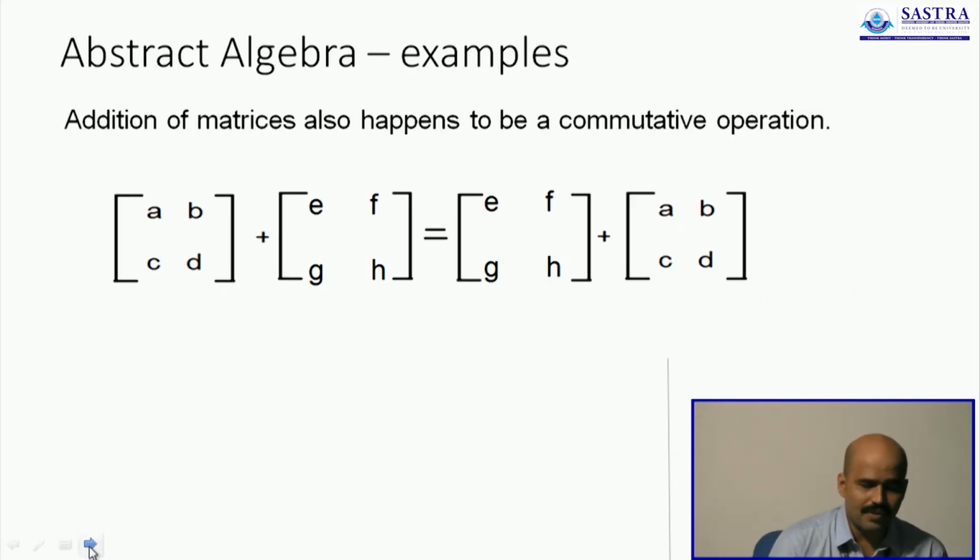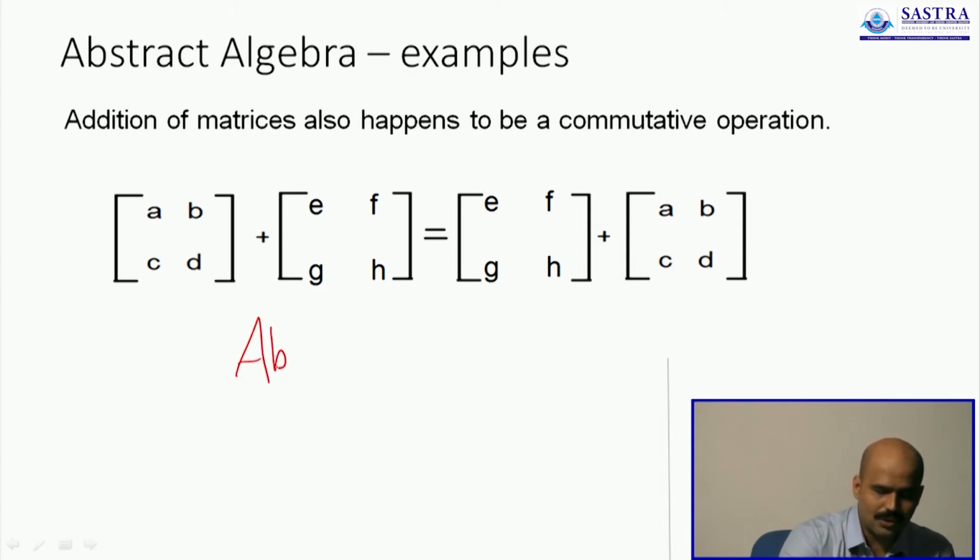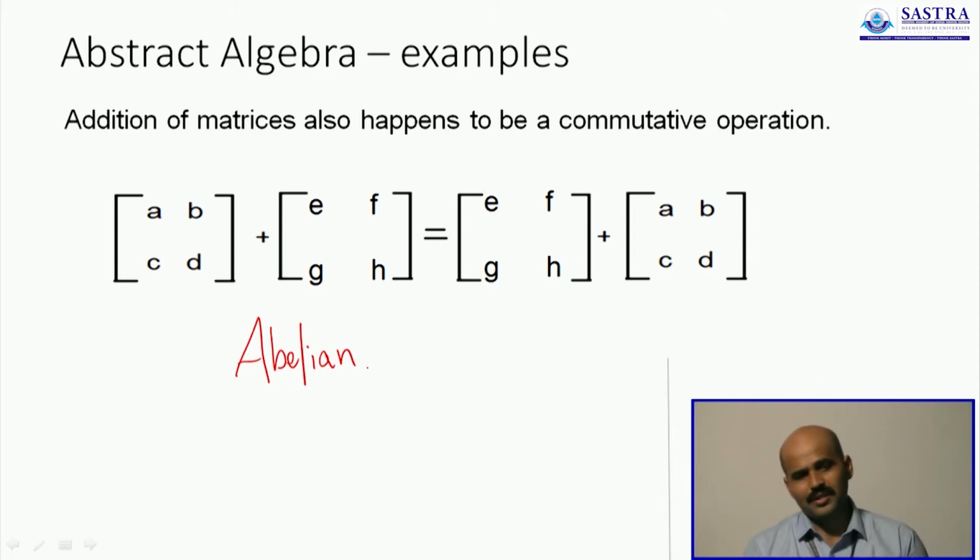And it is also obvious that matrix addition is commutative, because you are going to do only element wise addition, and element wise addition has always been commutative ever since addition was considered as a binary operation. Hence you will see that this group is also abelian. It is an abelian group. This group of the set of all 2 by 2 matrices under the operation of matrix addition will also turn out to be an abelian group. So it is a semi group first of all, it is also a monoid in addition, it also happens to be a group, and we do not stop right there, it also happens to be an abelian group.